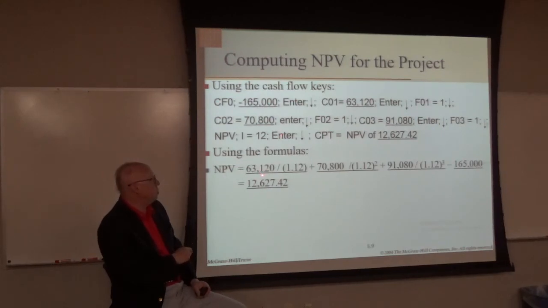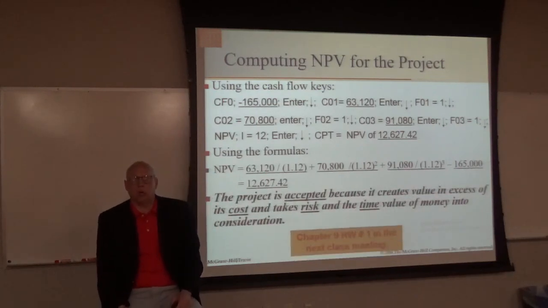And so what I show you here is what the calculator did for us using the cash flow keys. This is how it would look if we did it using the formula. The cash flow keys are simply doing the present value. Also notice that if our discount rate was higher, this NPV number would go down, it would be lower.